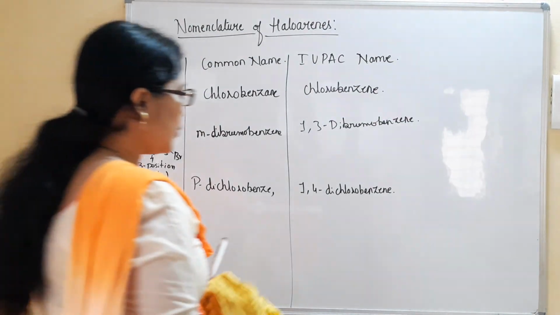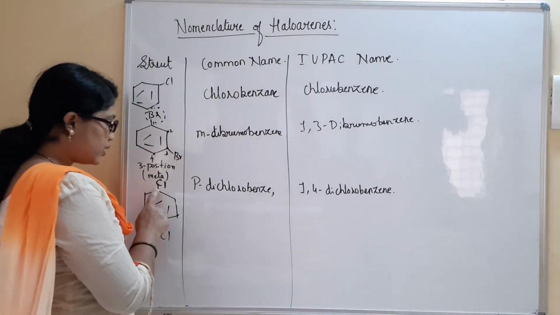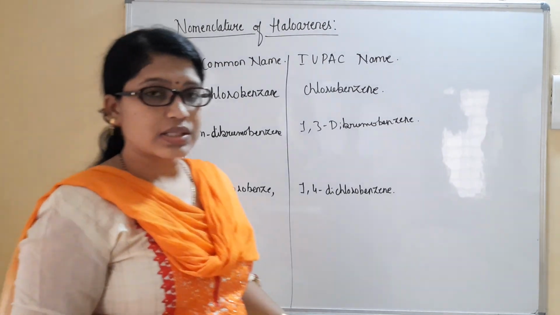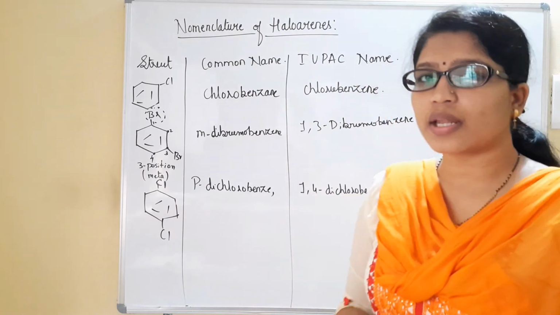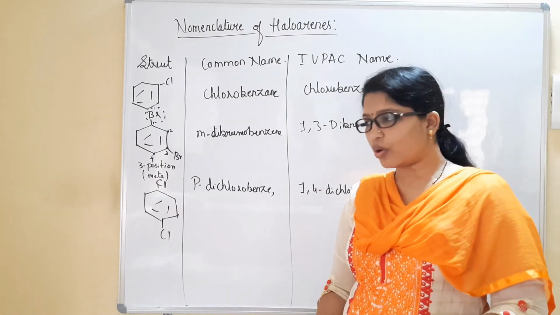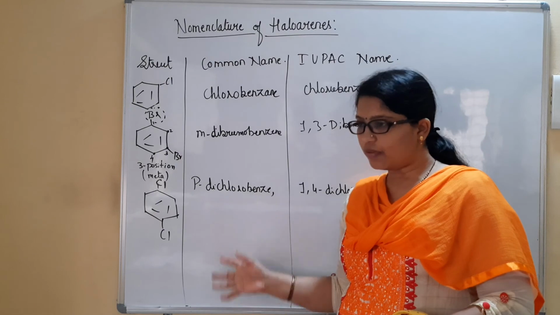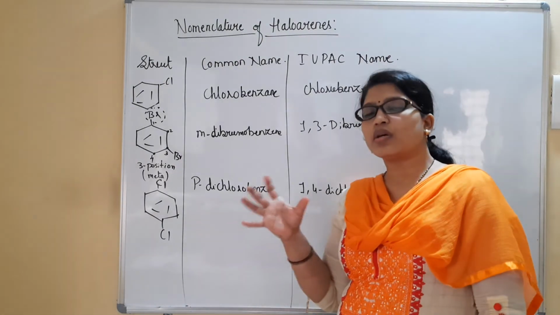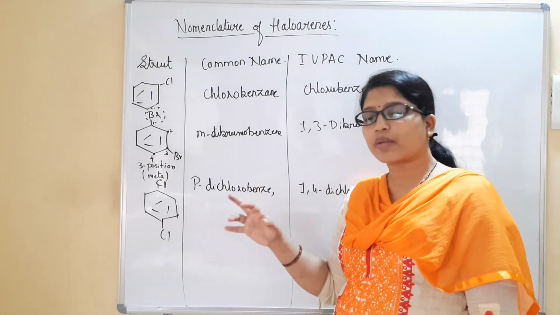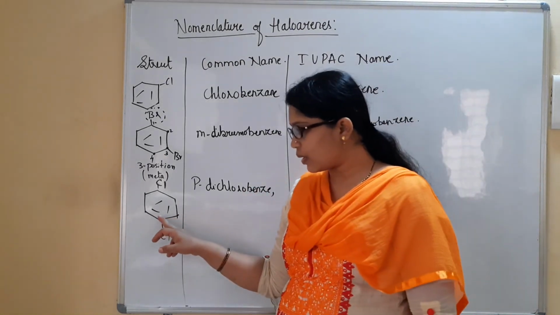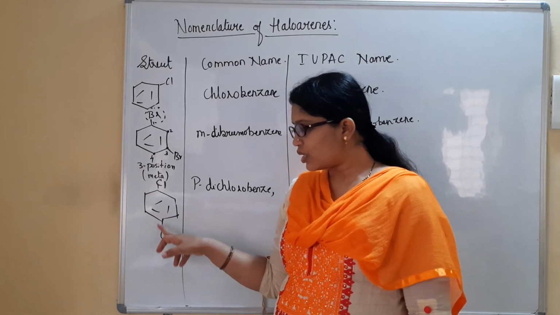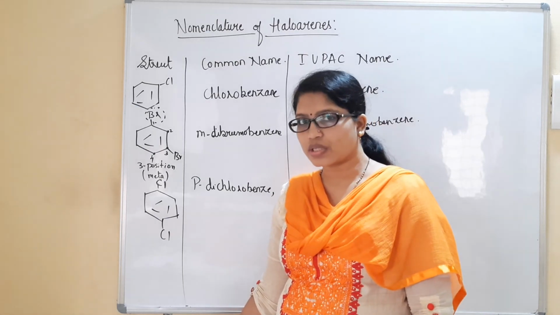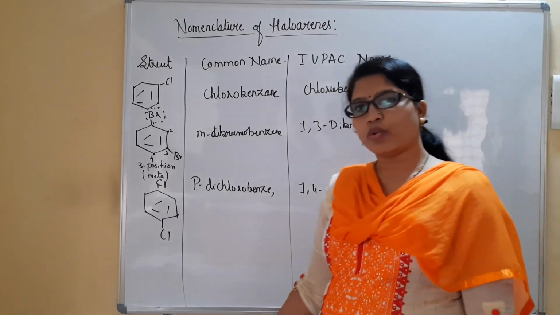With this we will see the C-X bond. Can we consider this as a carbon? And this will be acting as X here, because X is generally considered as halogens. Any halogen can be taken as X. So with this brief introduction regarding the nomenclature, we will start with the nature of the carbon and halogen bonding. This is the carbon atom to which the halogen is directly bonded. What is the nature of this carbon and halogen bond in haloalkanes and haloarenes? We have to discuss. So please do copy this one. We'll move to the next one.